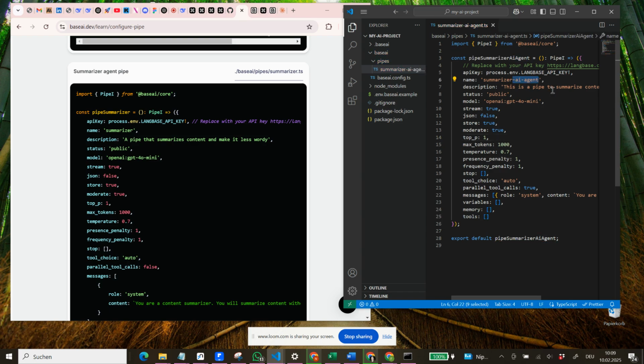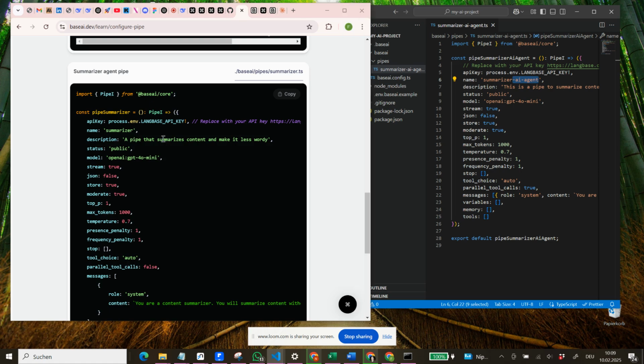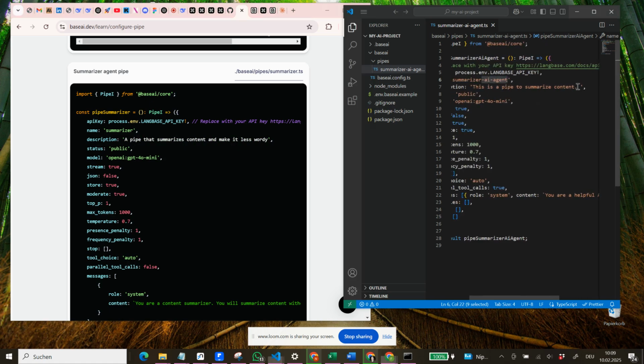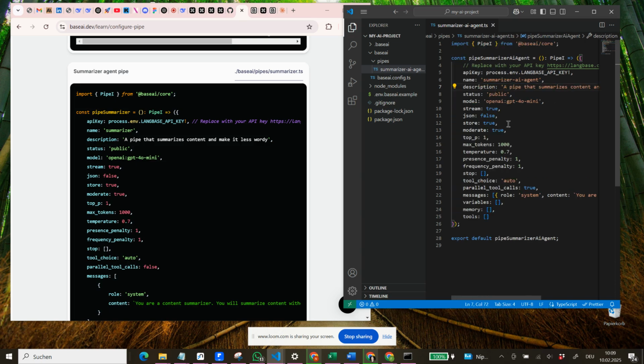So let's keep it as it is, but let's change the description and say a pipe that summarizes content. It is less wordy. So this should not destroy anything. Okay, I know why. Probably because constant pipe summarizer AI agent.